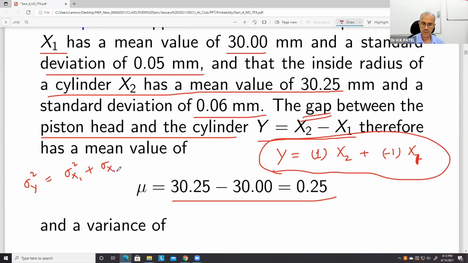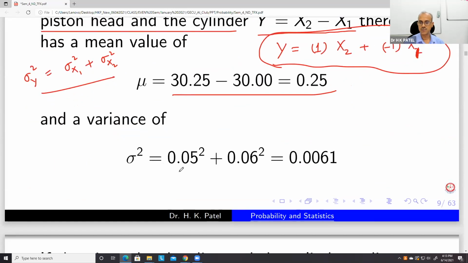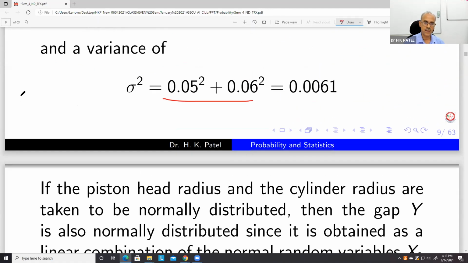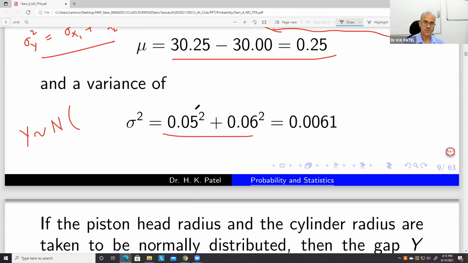So you just square the standard deviations 0.05 and 0.06 and add them, and we get the variance. Therefore Y has a normal distribution with mean 0.25 and variance 0.0061. Once we know this, we can do many things.